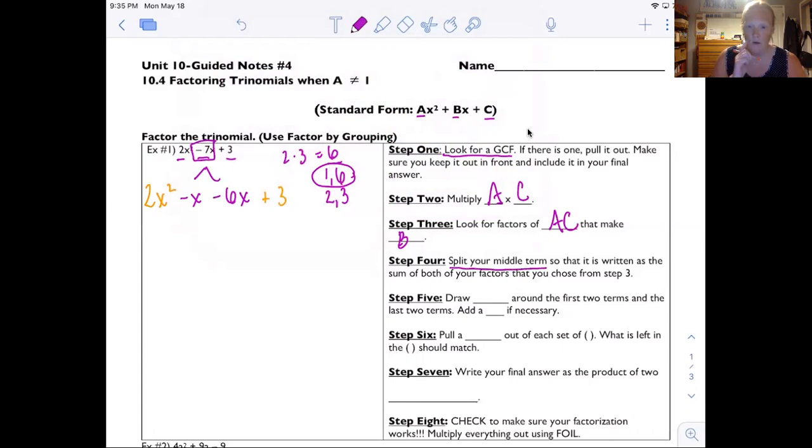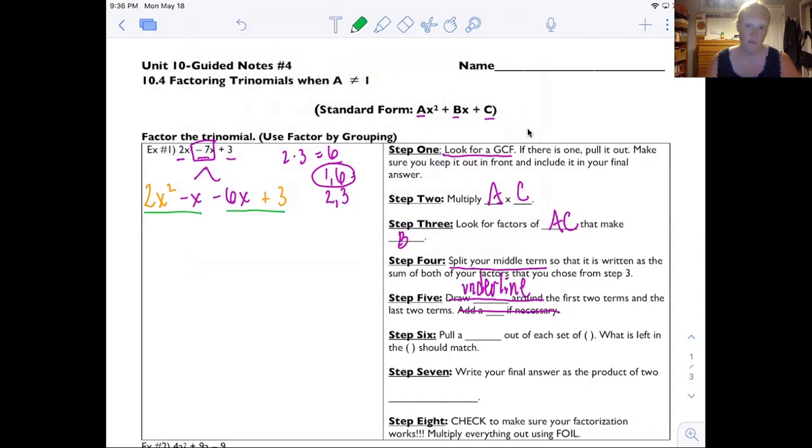Okay, now here's where I'm going to change. Step 5, it says draw something around the first two terms. I didn't like how I was doing that before, so we're going to change that to underline. So we're going to say underline the first two terms and the last two terms, separately. Okay, and don't worry about add a blank. All right, so I'm going to underline this 2x squared minus x, and then I'm going to underline this negative 6x plus 3.